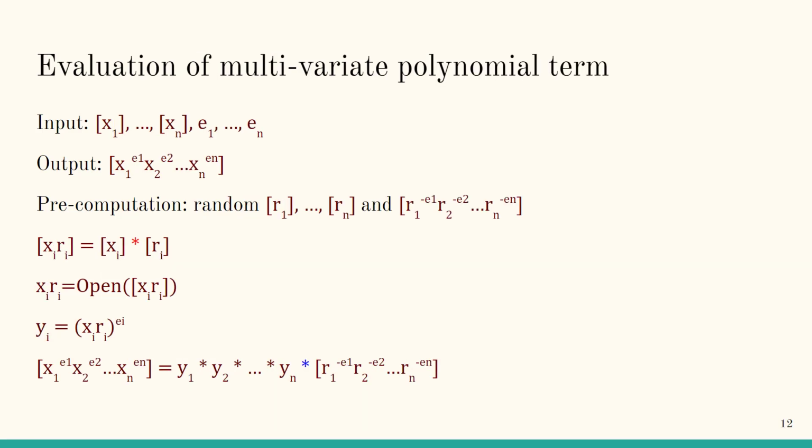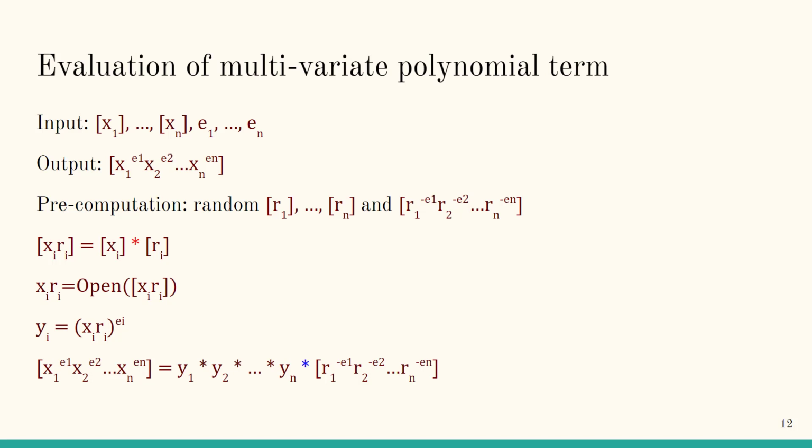However, what we soon realized is that this technique does not scale beyond 3 variables. Therefore, we developed a separate protocol for evaluating a multivariate polynomial term. In this setting, our inputs are n secret shared values, x1 to xn, as well as n public exponents, e1 to en. And the desired output is the secret share of x1 to the e1 times x2 to the e2 all the way to xn to the en.